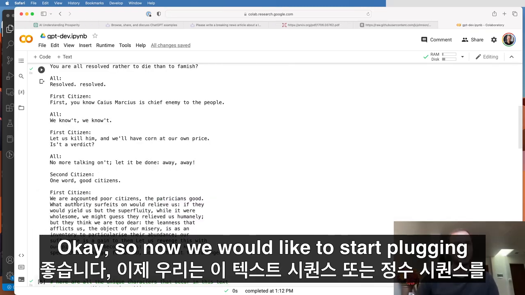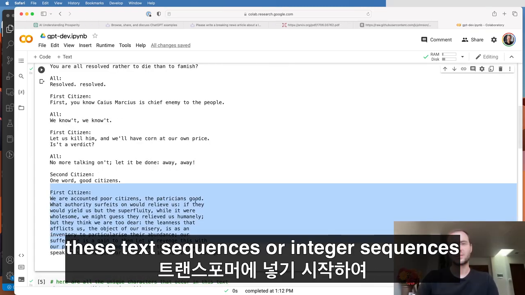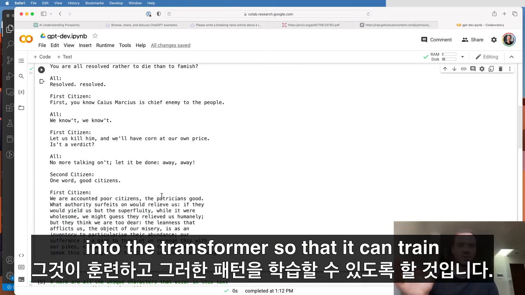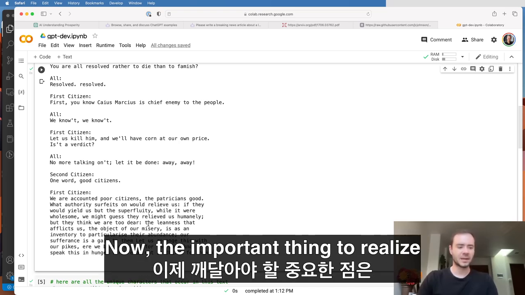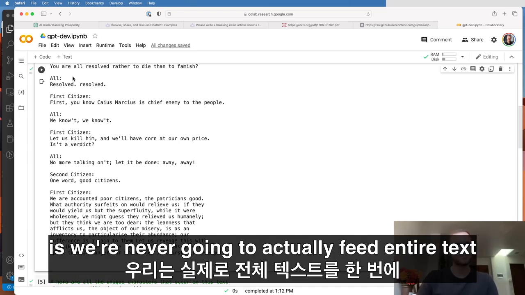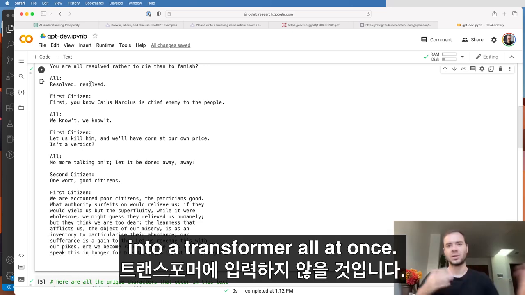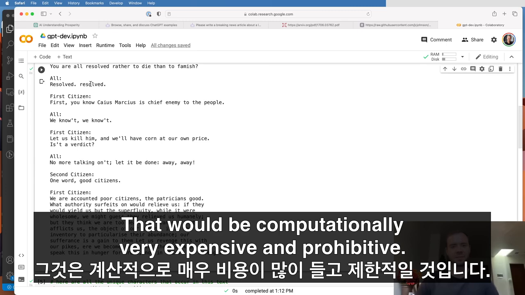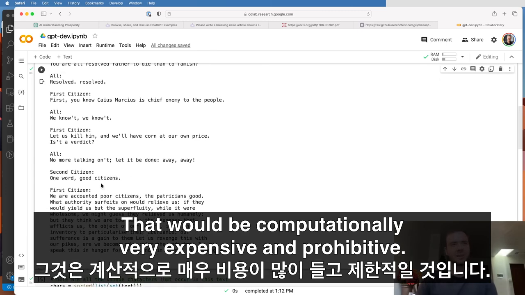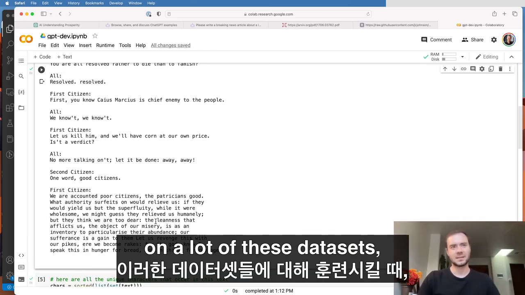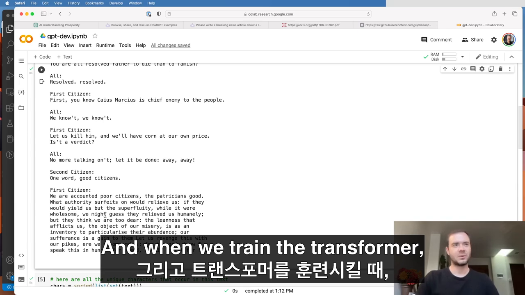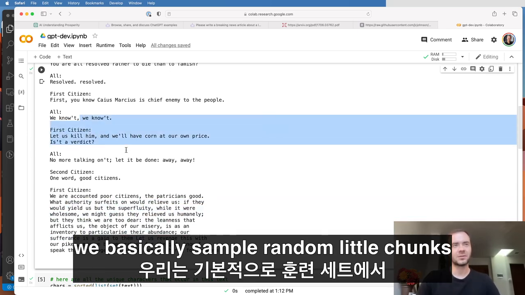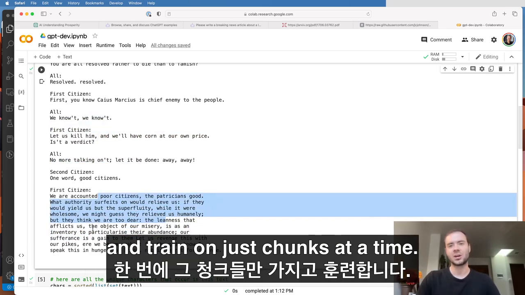Okay, so now we would like to start plugging these text sequences or integer sequences into the transformer so that it can train and learn those patterns. Now, the important thing to realize is we're never going to actually feed the entire text into the transformer all at once. That would be computationally very expensive and prohibitive. So when we train a transformer on a lot of these datasets, we only work with chunks of the dataset. And when we train the transformer, we basically sample random little chunks out of the training set and train on just chunks at a time.